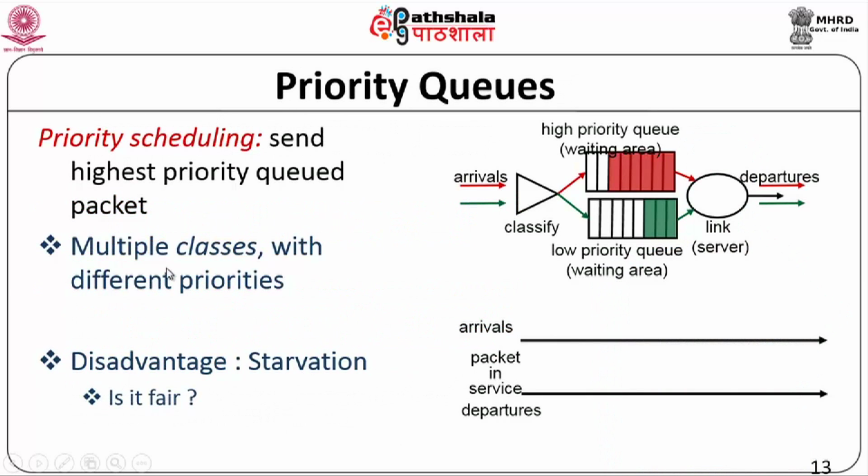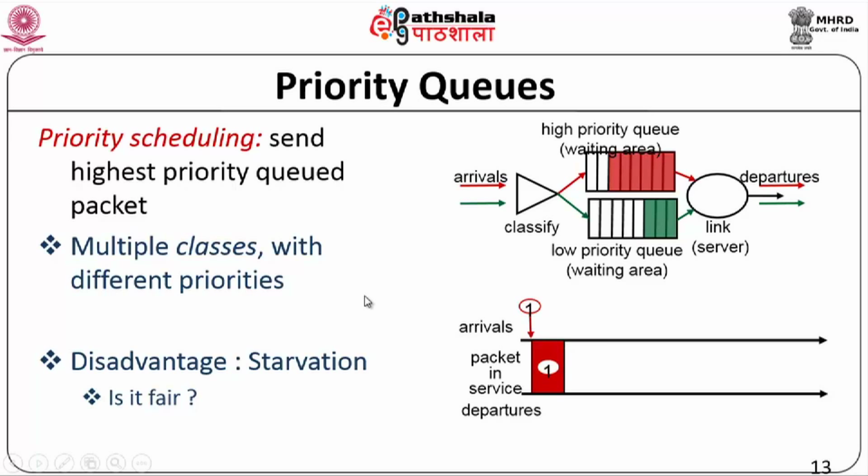So typically the way it will be implemented is like this. When packets arrive, they are classified as belonging to either a high priority class or a low priority class, so they are put in a high priority queue or a low priority queue, and they wait at this queue. From here you process the high priority queue first before you send the low priority queue.